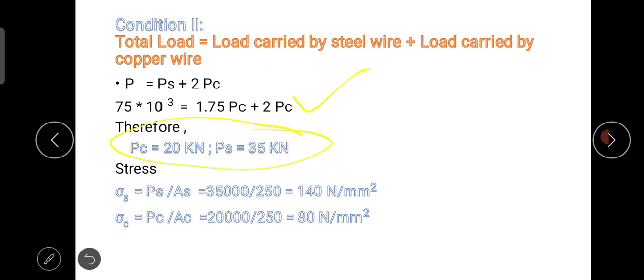Now rho s means it is the stress on the steel wire. So stress is equal to force per unit area. So we have PS, that is 35 kilonewton, divided by the given area, 250 mm square. So we get rho s equal to 140 Newton per mm square, the stress on the steel wire. Similarly rho c is equal to 80 Newton per mm square.